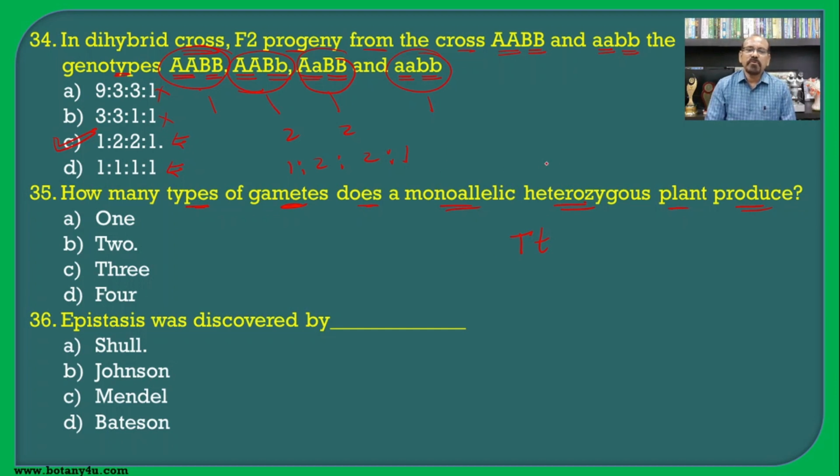And if we see the homozygous, then the homozygous becomes capital T, capital T, or small t, small t. So if there is a monoallelic heterozygous condition, there will be the formation of one gamete containing capital T and another gamete containing small t. So there will be the formation of two gametes, and hence 2 is the correct answer.